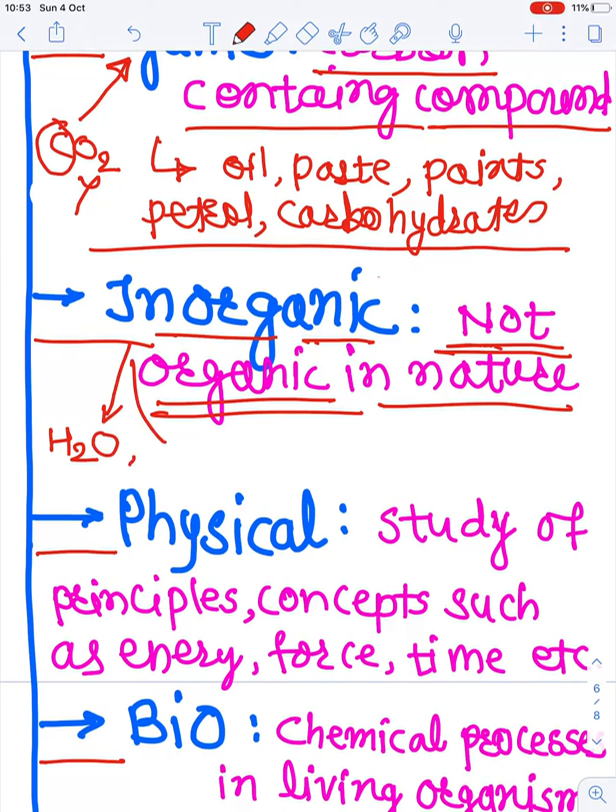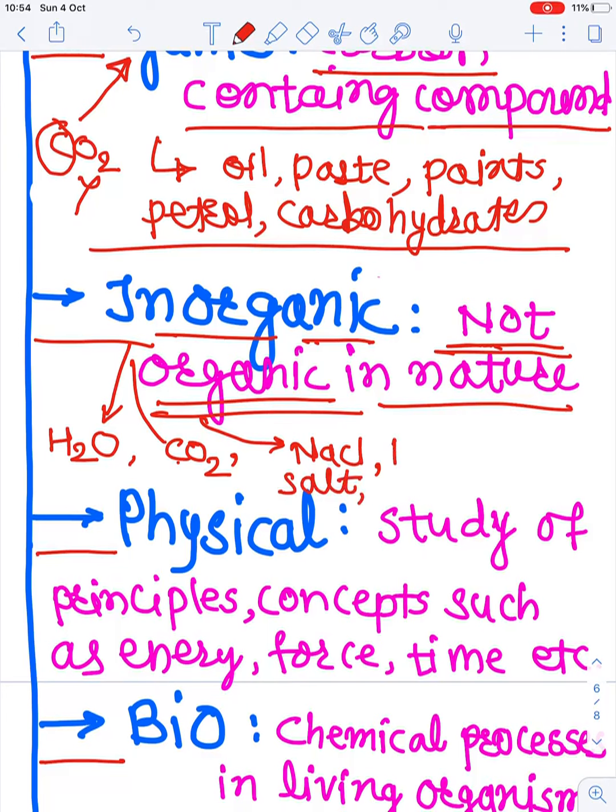Or we can say the CO2, we have seen here that CO2 is not organic in nature, since there is a carbon atom also, but it is inorganic in nature because it shows all the properties of the inorganic substances. Or if we take the example of NaCl, the salt we use in our day to day life, it is inorganic in nature.